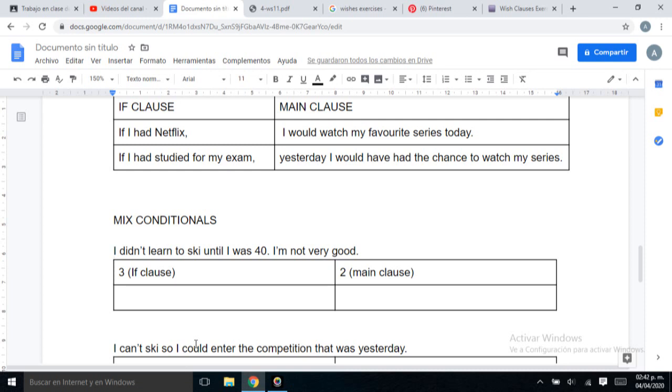But let's clarify it. In this case, we are going to use one part of the third conditional, that is the if clause, and one part of the second conditional, that is the main clause. In other words, this one and this one. So, if clause. Let's get a sentence: I didn't learn to ski until I was 40. I'm not very good. So we're talking about the past, and we need past perfect, like the example we have here.